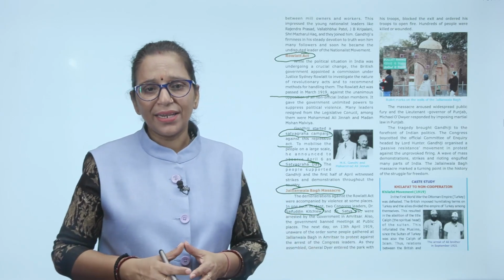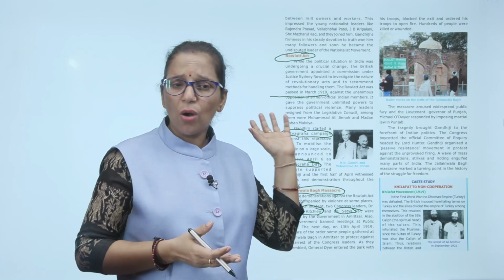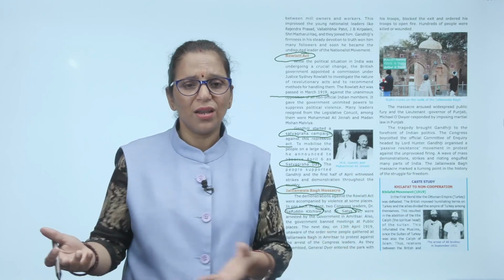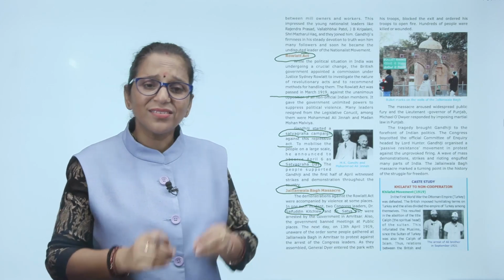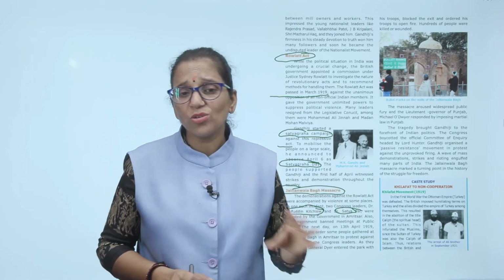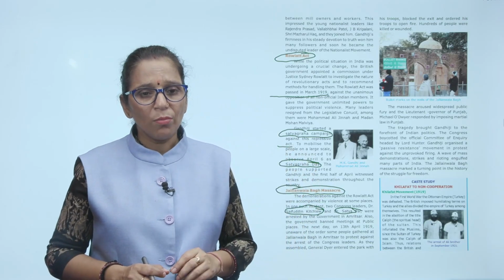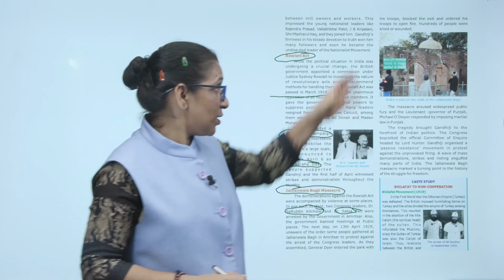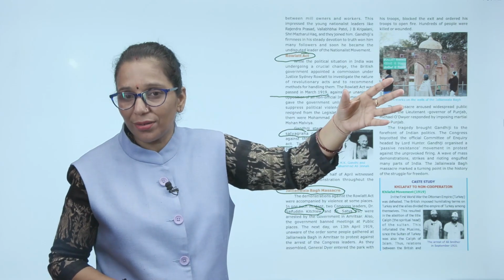The next day, 13th April 1919, many people gathered. They were unaware of this martial law. They were coming from other states to celebrate Baisakhi. There were local people also who sat in Jallianwala Bagh very politely, in a peaceful manner. They were just discussing what to do about the arrest of these two Congress leaders, Dr. Satyapal and Dr. Saifuddin Kitchlew. But what happened? General Dyer entered the park, and with his troops he blocked the exit and ordered the troops to open fire. Hundreds of people were killed or wounded.